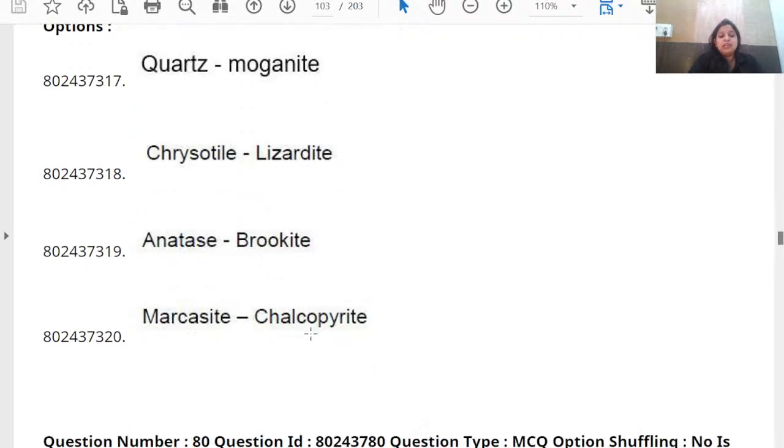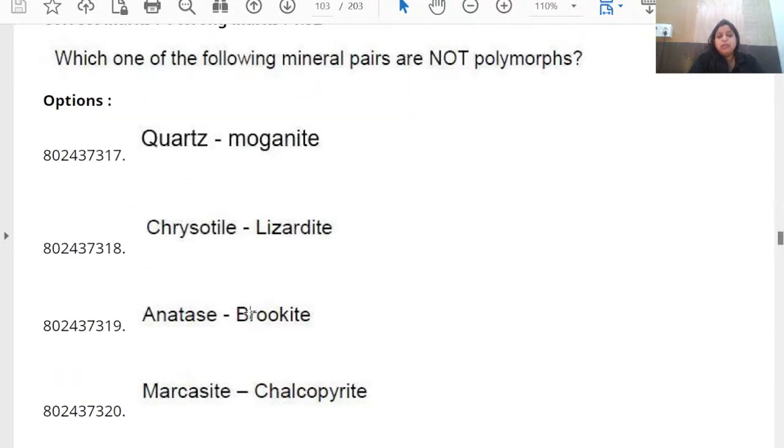But when you look at marcasite and chalcopyrite, marcasite is FeS2, whereas chalcopyrite is CuFeS2, copper iron sulfide. So marcasite and chalcopyrite have entirely different compositions. So these are not polymorphs. The same kind of question was asked in the 2022 paper, I guess, or 21, I don't remember. They have asked about polymorphs. So you have to have an idea about the different polymorphs, examples and everything. Please have an idea about that.